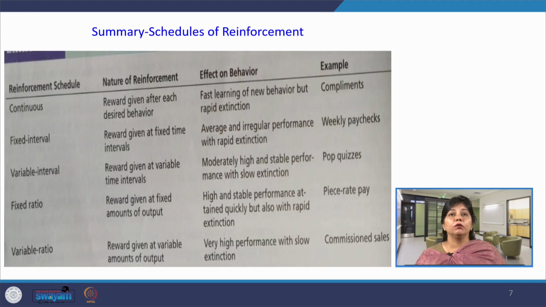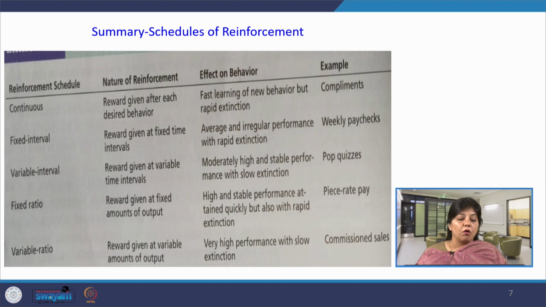This is the summary of schedules of reinforcement, where in continuous reinforcement, reward is given after every response or desirable behavior, and the effect is that there is fast learning of new behavior, but rapid extinction. Why? The subject is learning faster and faster, but as soon as the reward is withdrawn from the performance, then immediately it leads to demotivation of the employee, and they also start to forget that desirable response. So, this leads to extinction.